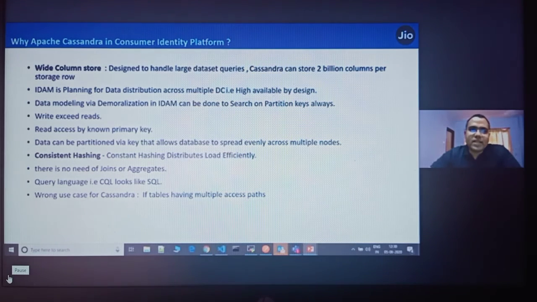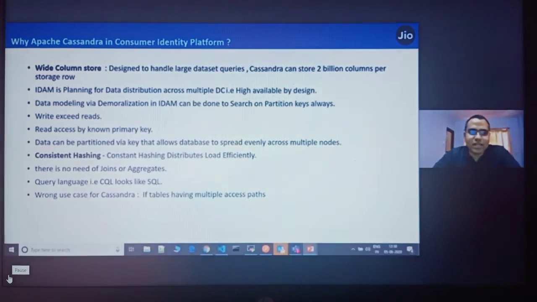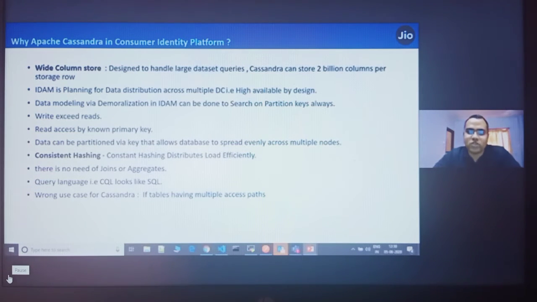So Cassandra works perfectly, but you need to know the internal working of Cassandra, then only you can choose Cassandra. Cassandra always says in its documentation that you design your queries first, you design your data model first, and then you choose whether Cassandra is a better choice for you or not. So if you are able to design your queries based on Cassandra requirements, if you design your data model based on Cassandra requirements, then Cassandra is a best fit for you, and it will give you the best performance in the industry.